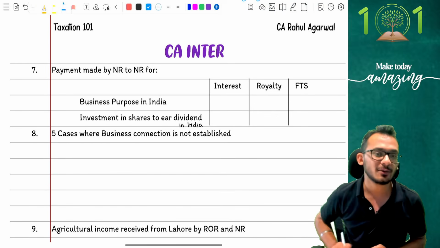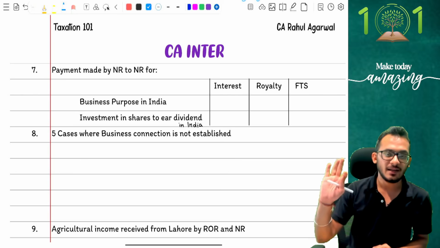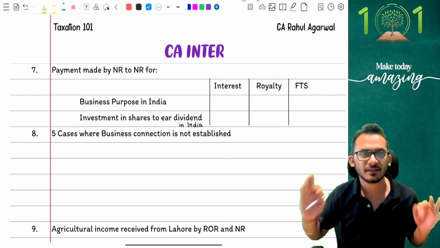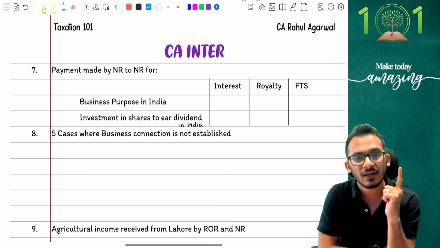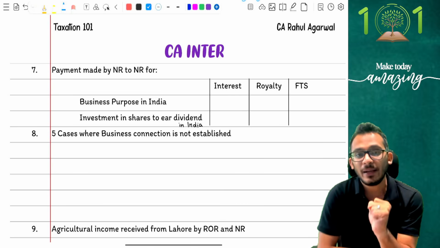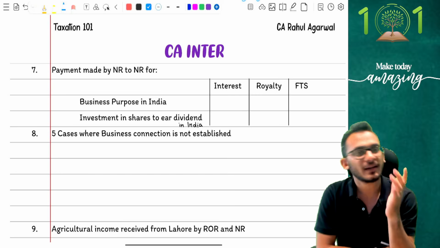I'm at question number 7. Question number 7 says, when a payment is made by NR to NR, will you tax interest, royalty and FTS? That's the question. Now, if you understand residential status a little bit, for these 3 payments, passive incomes of interest, royalty and FTS, payments are only taxable in India when they are used for business reasons in India or other reasons in India.